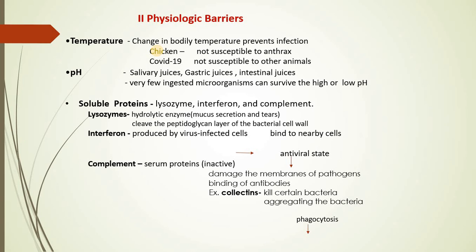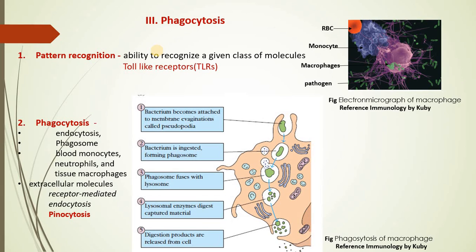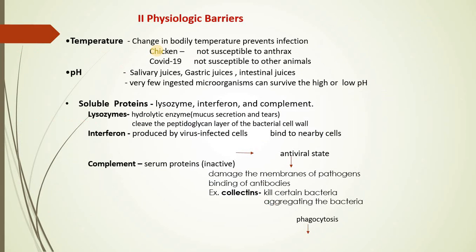Now, how is it so? As I quoted an example of anthrax in the previous slides, wherein I said that Algerian sheep is not susceptible to anthrax. In the same way, chickens also are not susceptible to anthrax. So what does it mean?